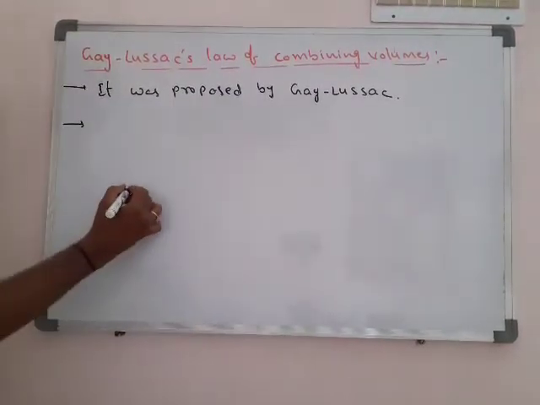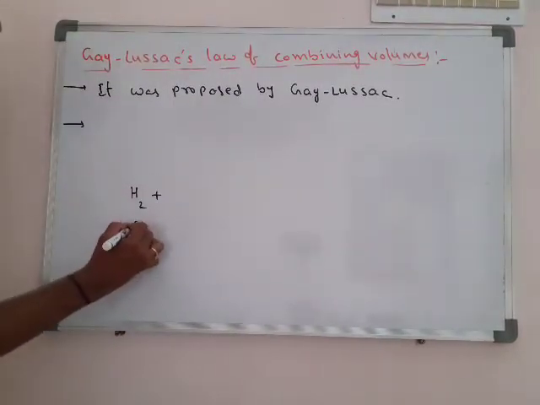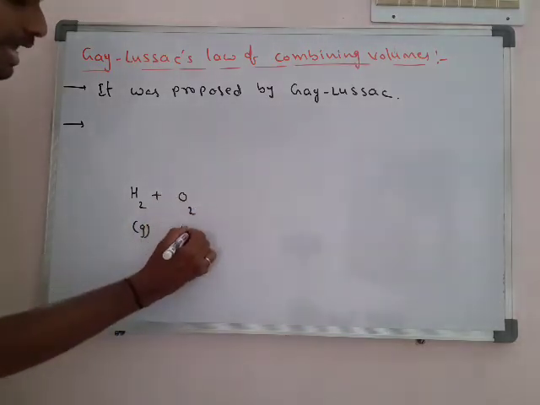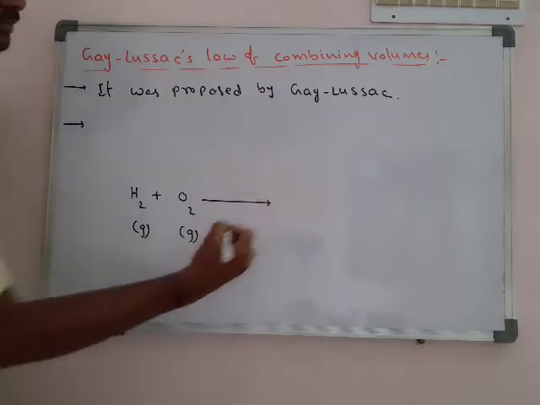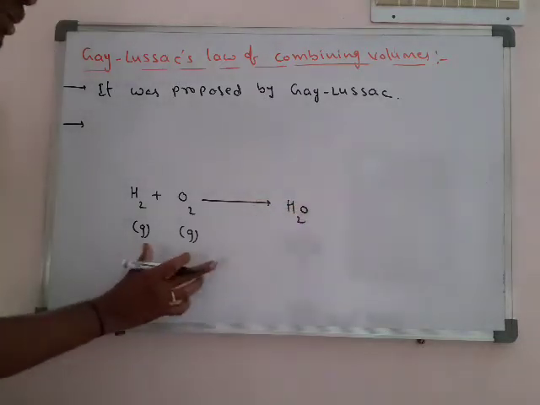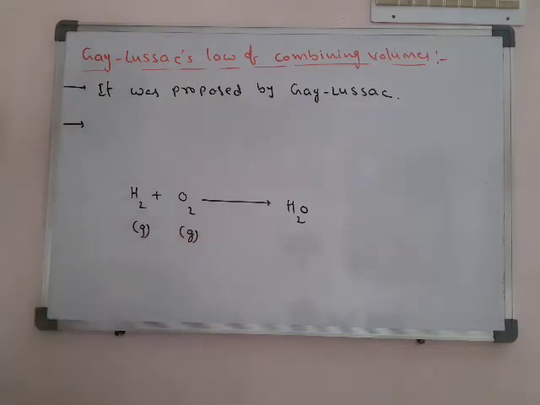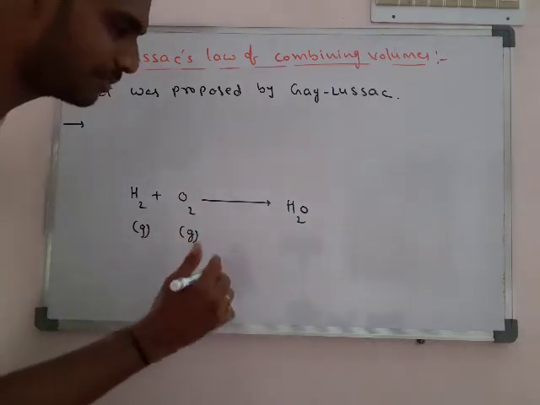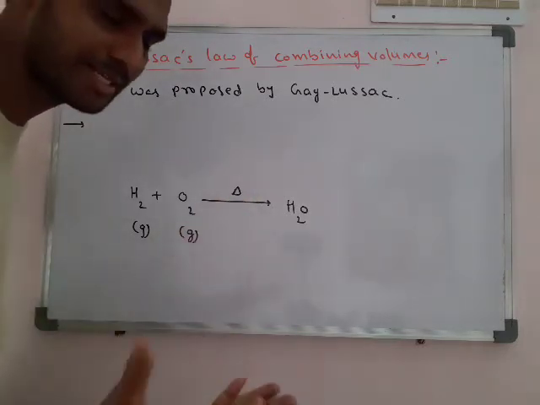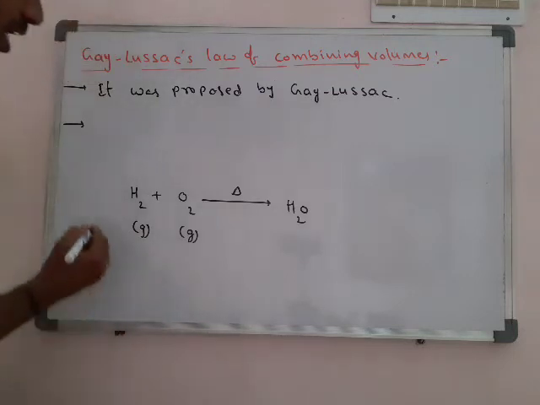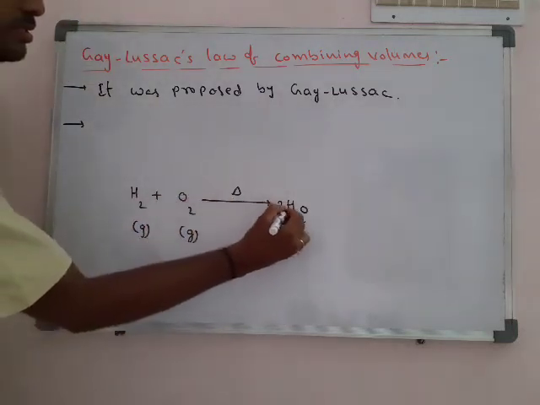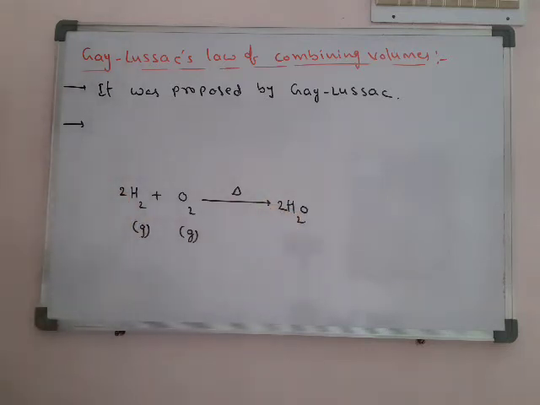For example, hydrogen gas reacts with oxygen gas forming H2O. Actually, at normal conditions this reaction does not take place; only at some high temperature does this reaction take place. So we add this H2O formation as well, with two oxygens, like this.